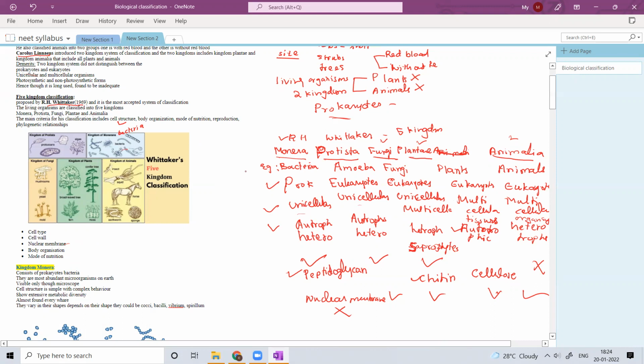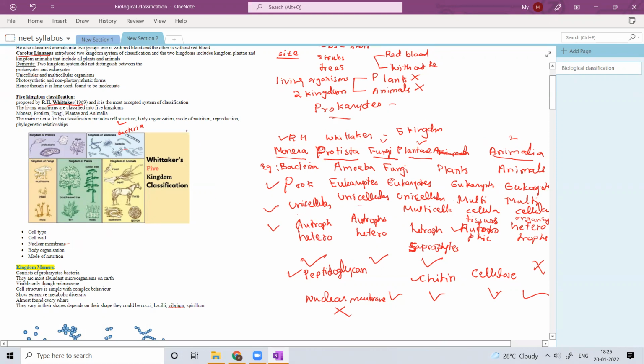Body organization: for Monera, it is unicellular, Protista unicellular, fungi ranges from unicellular to multicellular, and plants and Animalia have completely multicellular organisms. Okay, and in animals and plants, the body organization is at the tissue level. Okay, the mode of nutrition.